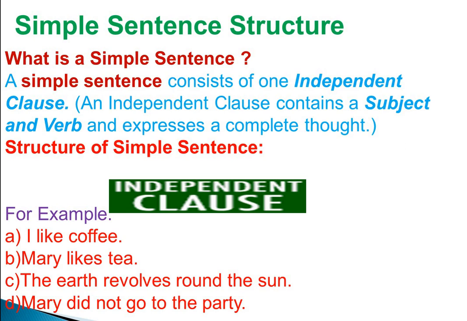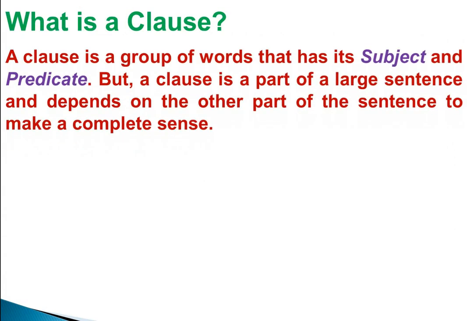Dear students, now I want to tell you about the clause. In clause, what is the independent clause or principal clause, and what is the subordinate clause or dependent clause. Now what is a clause? A clause is a group of words that has its subject and predicate, but a clause is a part of a larger sentence and depends on the other part of the sentence to make complete sense.